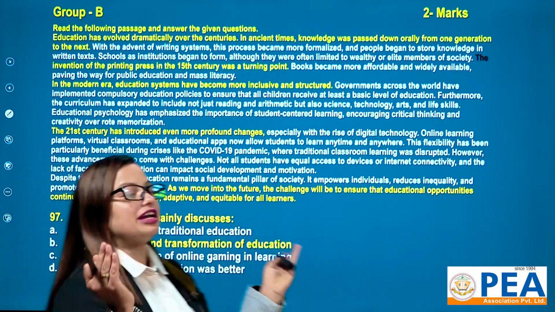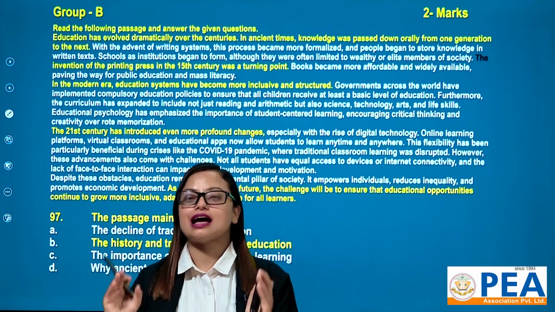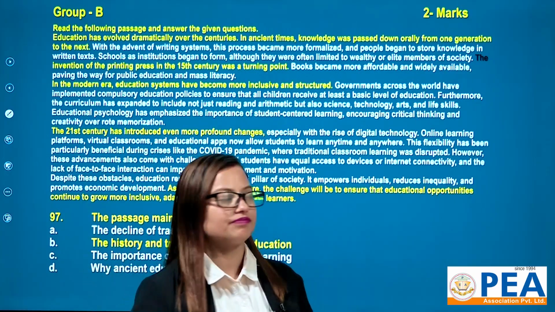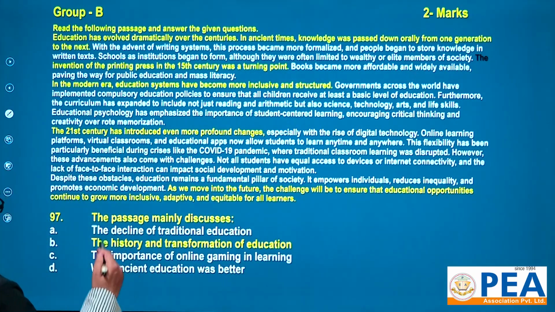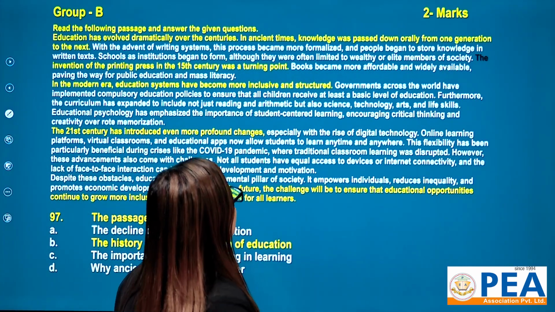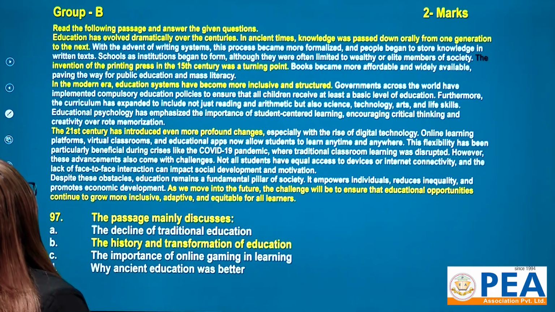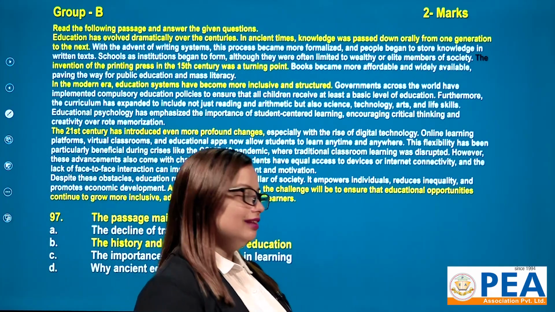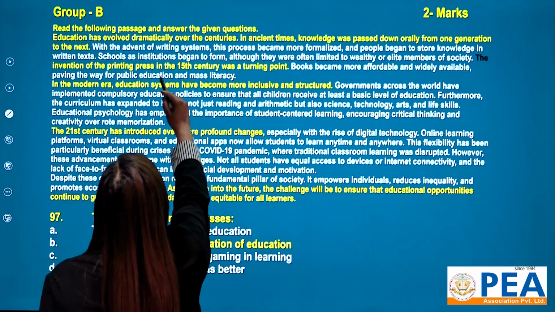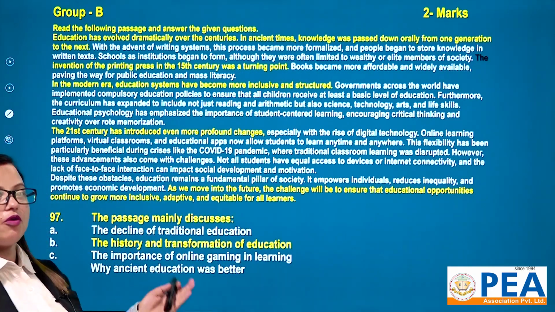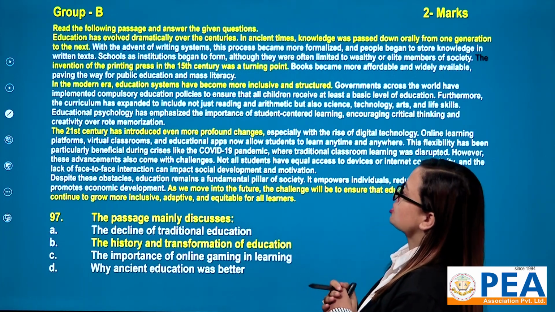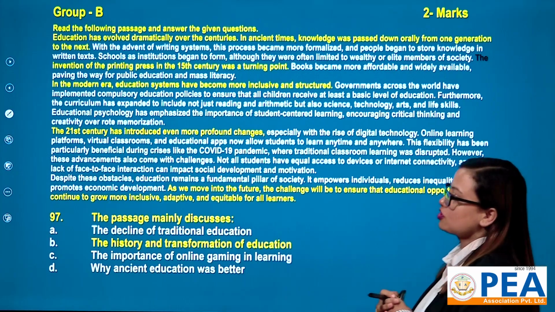In order to find this type of answer, at least you should read the topic sentence of each paragraph. So for this I am going to read. Education has evolved dramatically over the centuries. In ancient times, knowledge was passed down orally from one generation to the next. Similarly, the invention of the printing press in the 15th century was a turning point. Another, in the modern era, education systems have become more inclusive and structured.